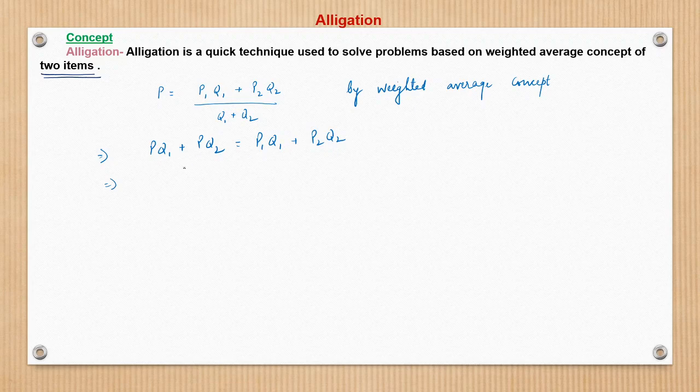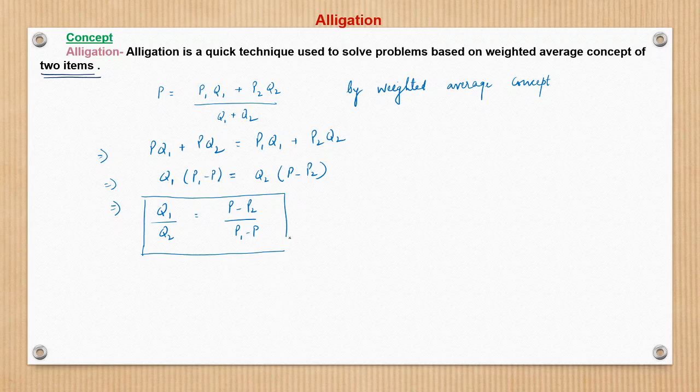So this becomes Q1 into P1 minus P, taking everything on the right hand side, is equal to Q2 times P minus P2. Just rearranging the equation. From here I can write Q1 upon Q2 is equal to nothing but P minus P2 upon P1 minus P. So this is a very standard result which is made use of in the application of alligations.